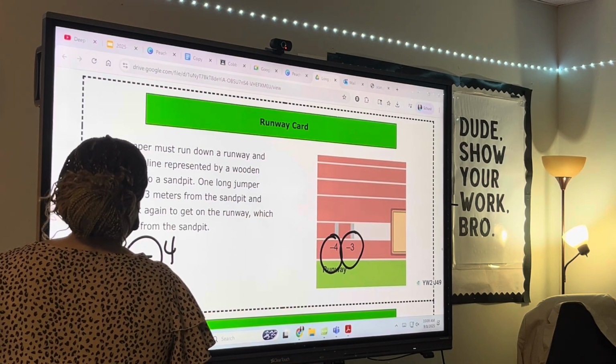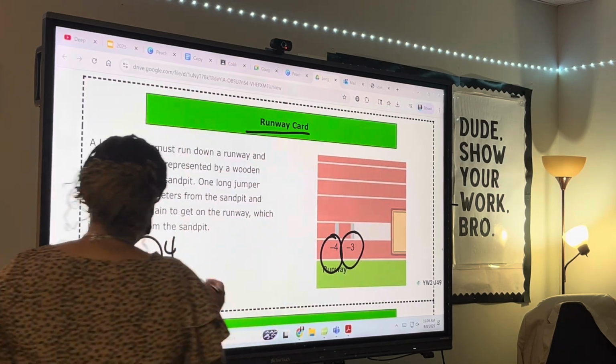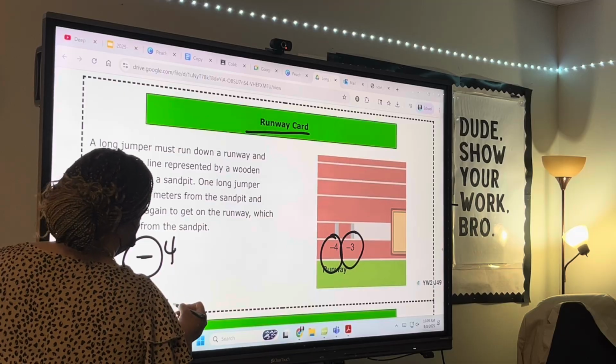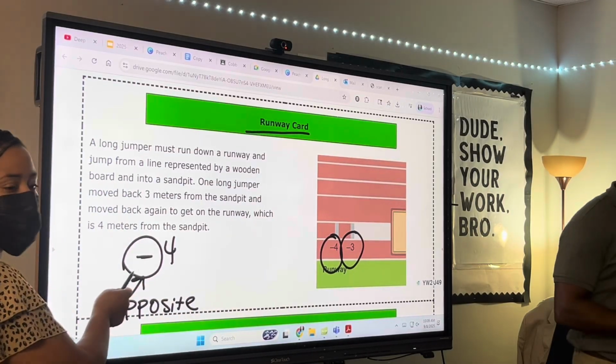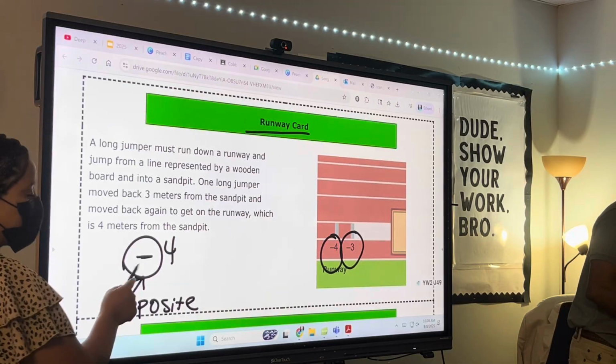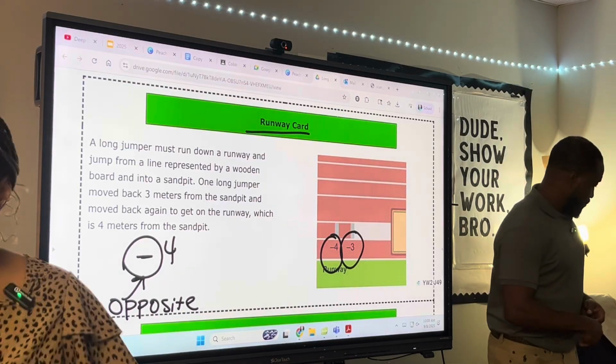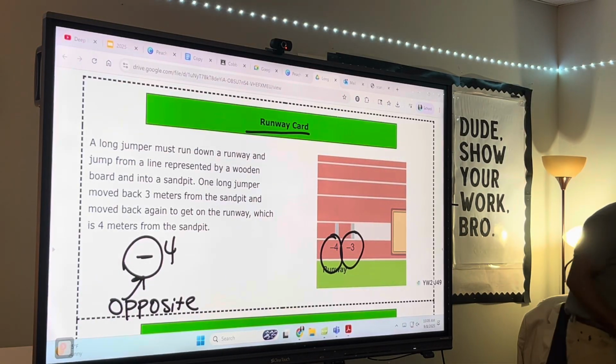Can everybody write this down on your runway card box? Opposite. Put -4. That negative means opposite. I need you to know that a subtraction sign means opposite.